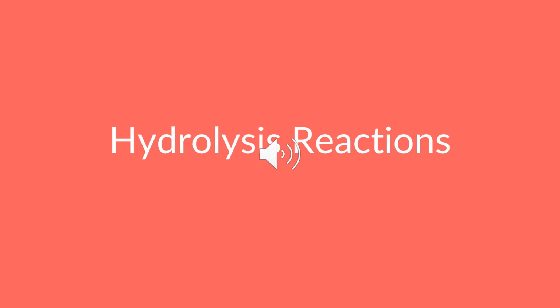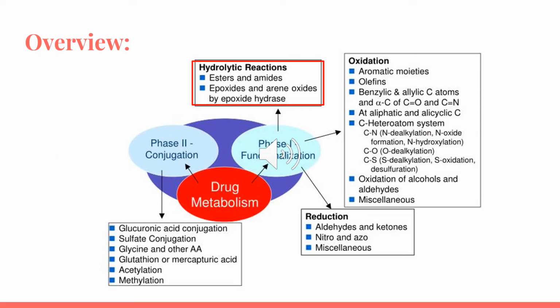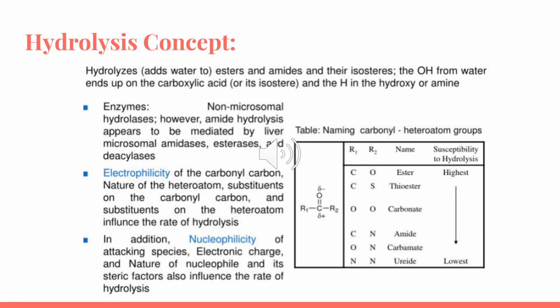Now we know more about the oxidation reactions and the reduction reactions. And finally, we're going to be discussing the hydrolysis reactions. As we said earlier, we discussed the oxidation reactions, the same for reduction reactions, and now we're going to be talking about the last part of phase 1 reactions, which is hydrolytic reactions. The concept of hydrolysis reactions is that we're adding water to esters and amides and their isosteres, and the hydroxyl group from water ends up on the carboxylic acid or its isostere, and the H on the hydroxy or amine.